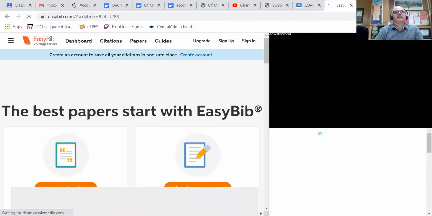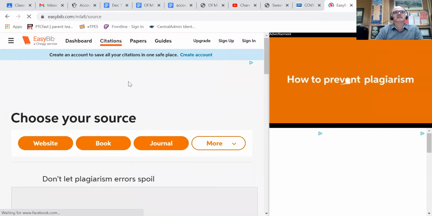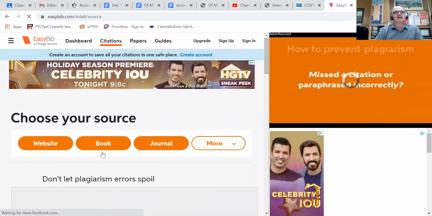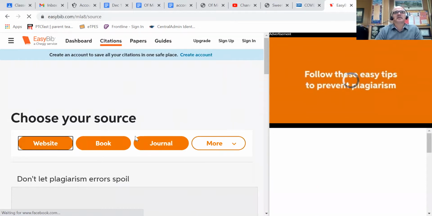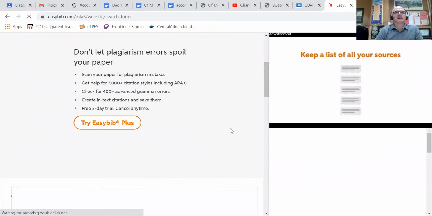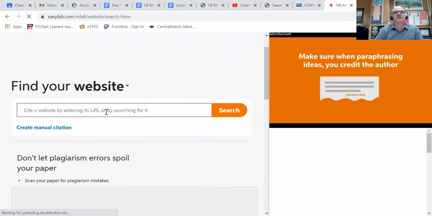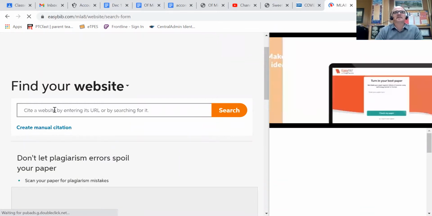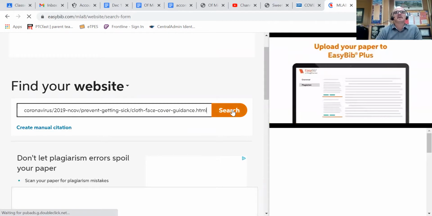Once I'm there, go into citations, because that's what I'm gonna do. I'm gonna make a works cited citation. Choose your source. It is a website, of course. Cite a website by entering its URL. So I'm going to paste in that URL I got from the article that I decided I'm going to use.